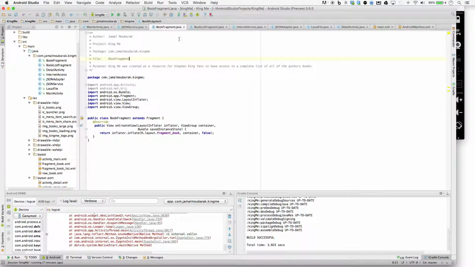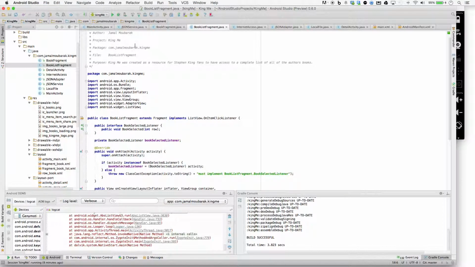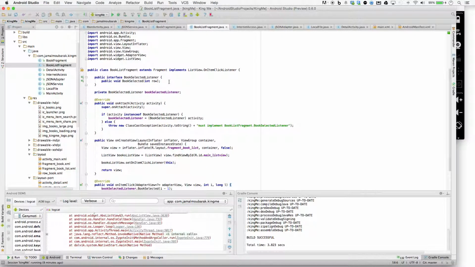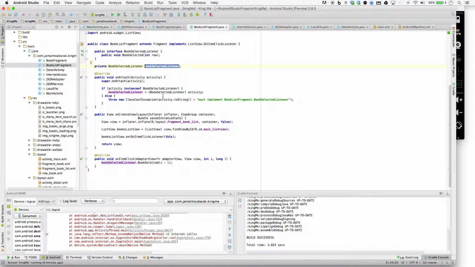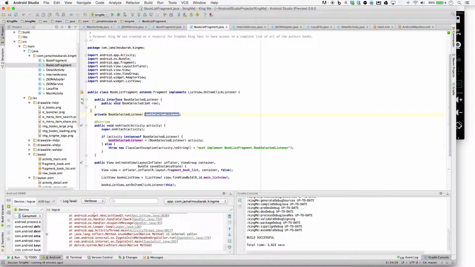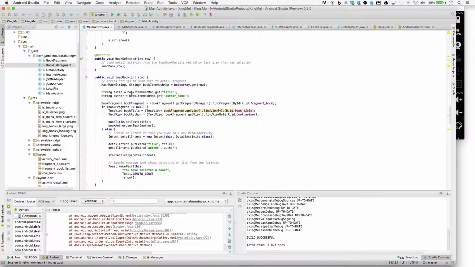And you can see my book fragment. I forgot to add the comment last time, and then I have my book list fragment right here, which I forgot to add that last time too. And I went through here and I'm implementing my book selected listener, which I am. Where is it? Right here. This is my book selected that I'm running over in my main activity, which is right here, which runs load book, which is right here, the local method, which should send my data over to my detail view.